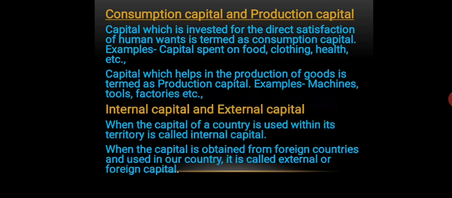Now we have the consumption capital and the production capital. Let us first understand the consumption capital. Capital which is used for the direct satisfaction of human wants is known as consumption capital.